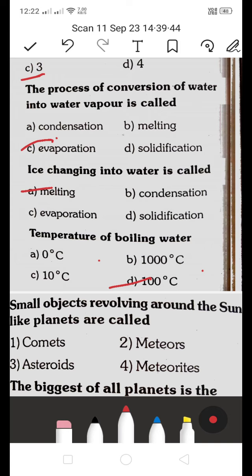Small objects revolving around the sun like planets are called: is it comets, meteors, asteroids, or meteorites? Which is the right answer? Small objects revolve around the sun like planets, what do they call them? Its answer is asteroids. This is the right answer.